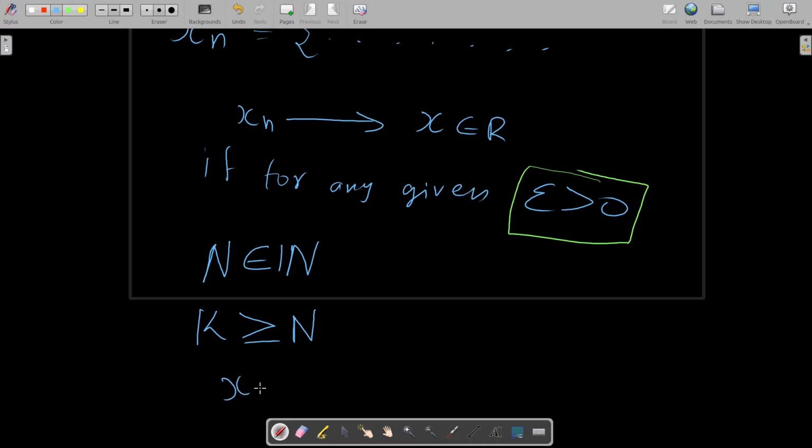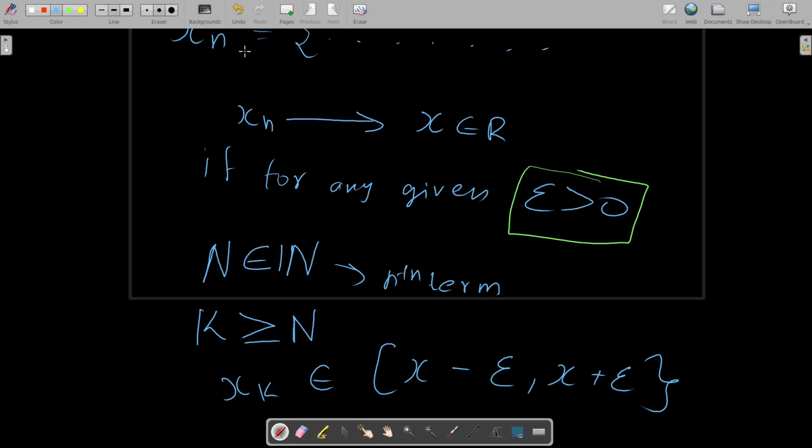x of k. Now you see what we have done there. This n represents nothing but the nth term, and we say that this is the kth term. When this k term is higher than or equal to some nth term, then x of k, which is some number, a natural number index, is an element of the range x minus epsilon comma x plus epsilon. Now what does that mean?